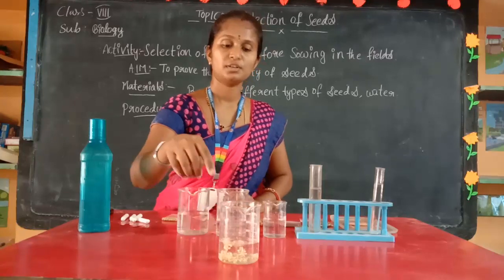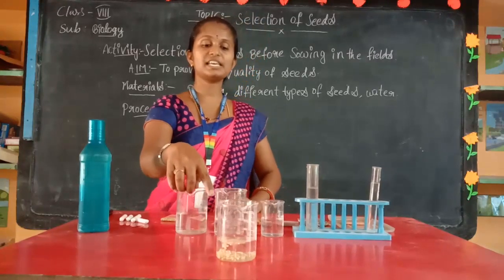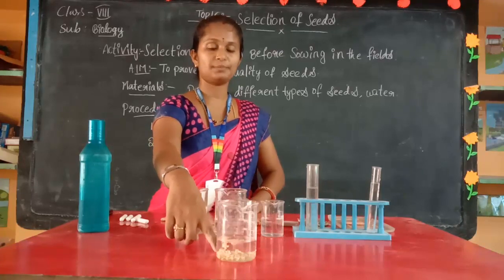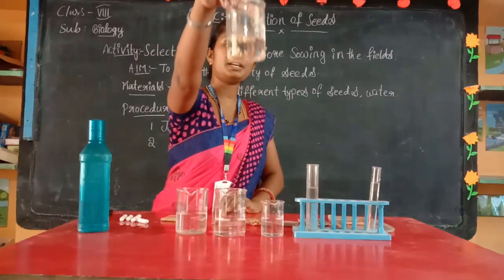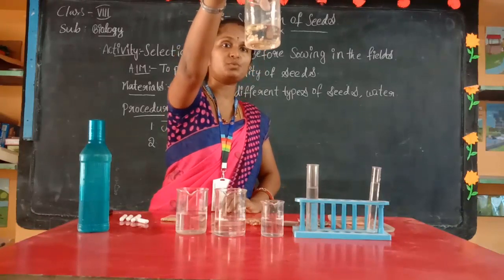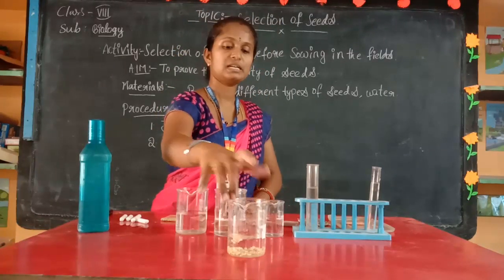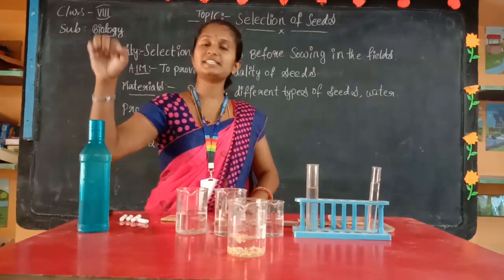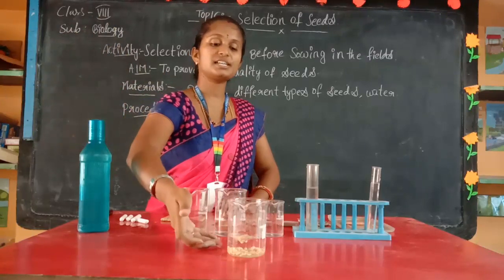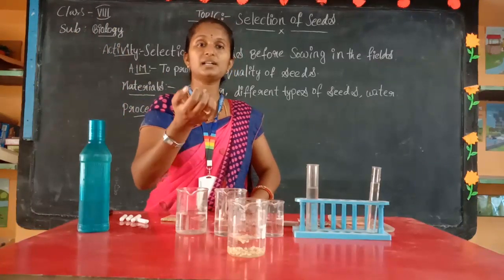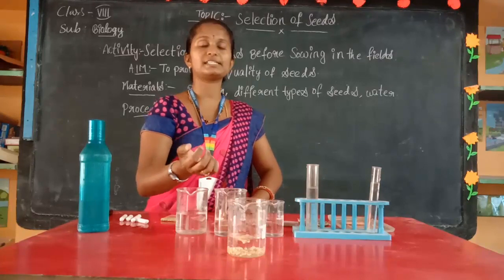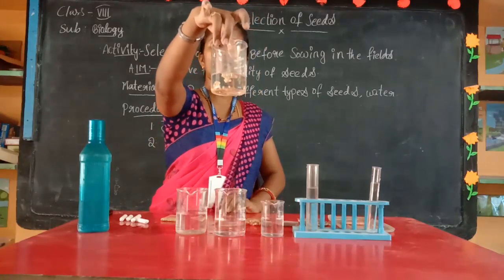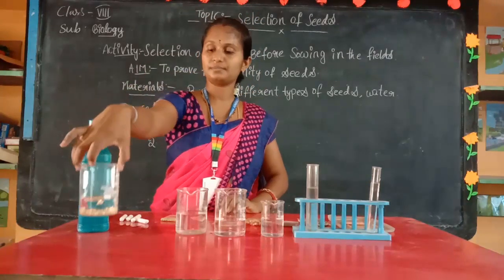See children, did you observe any difference, that the seeds are floating? Some seeds are floating and some seeds went to the bottom. Yes. Observe here the differences. The floating seeds are less quality seeds. We will remove the floating seeds and throw them outside. And the seeds that went to the bottom are good weighing seeds and good quality seeds, and they will give more yield. This is the jowar. We will check the quality like this.